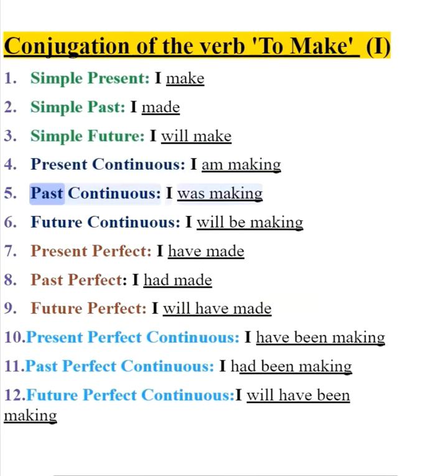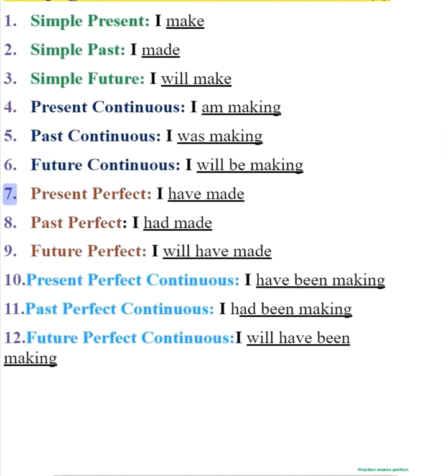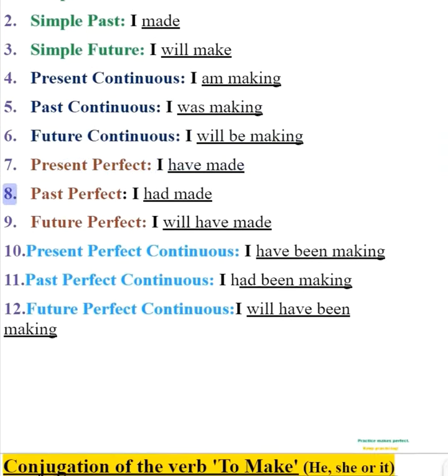5. Past continuous, I was making. 6. Future continuous, I will be making. 7. Present perfect, I have made. 8. Past perfect, I have made.